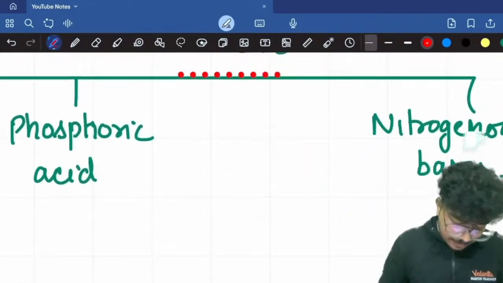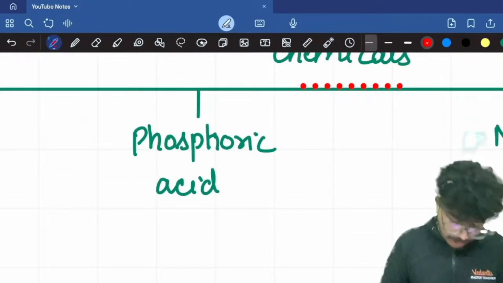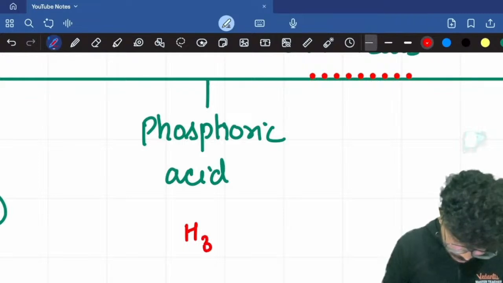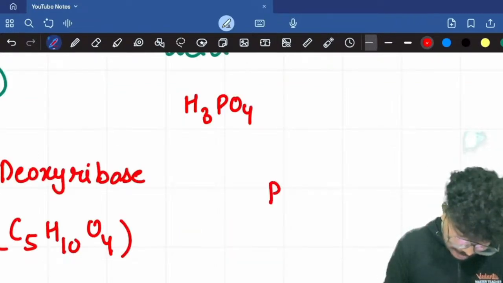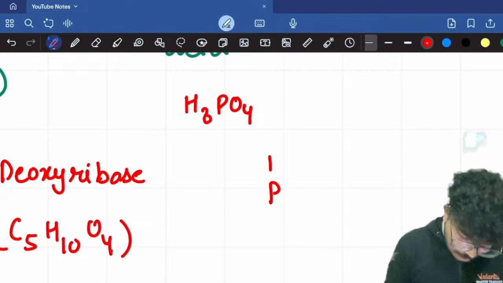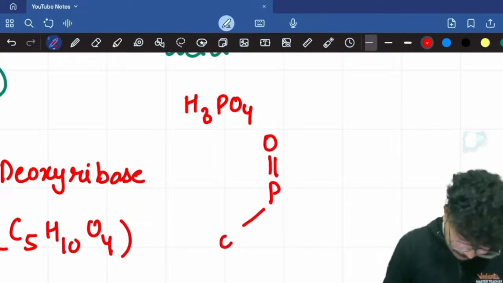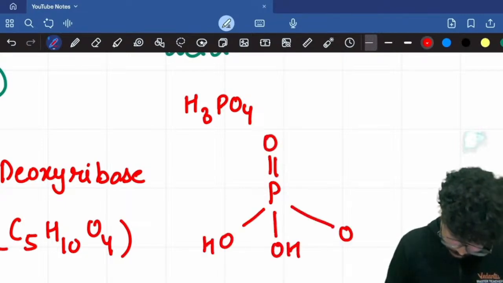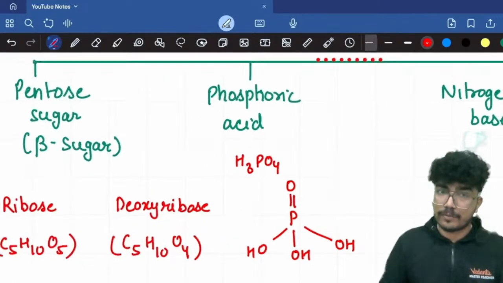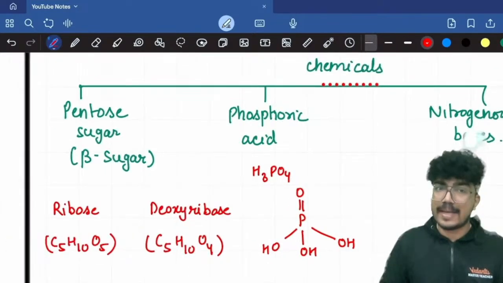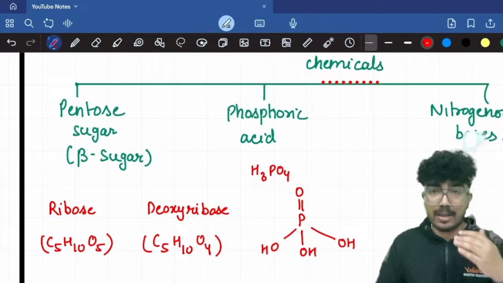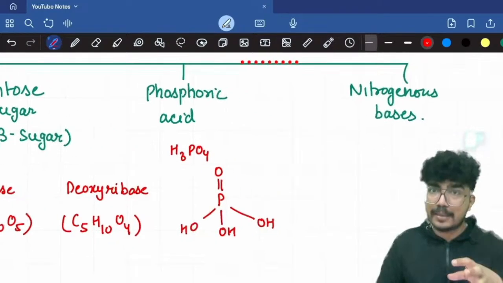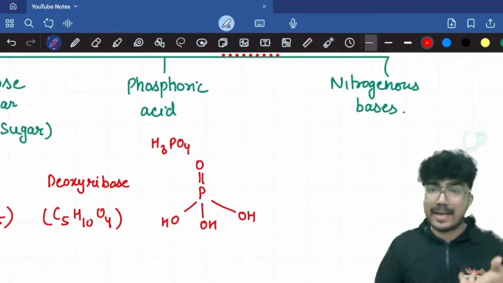Then comes the phosphoric acid chemistry, H3PO4, right? If I have to draw the structure for phosphoric acid, it will look something like this. This is the structure for phosphoric acid. I have already taught you about the structure of ribose and deoxyribose, that's why I haven't drawn it. The phosphoric acid structure is given over here, and then comes the nitrogen bases or nitrogenous bases.